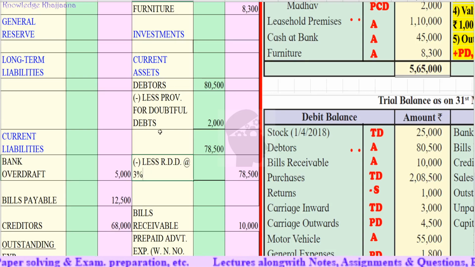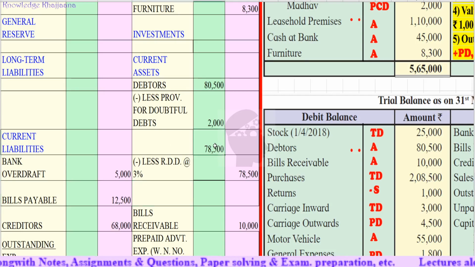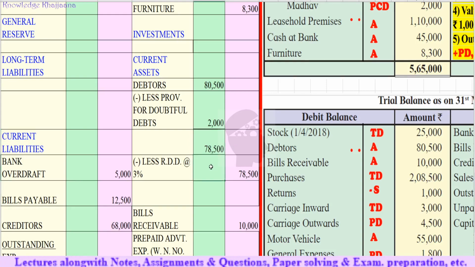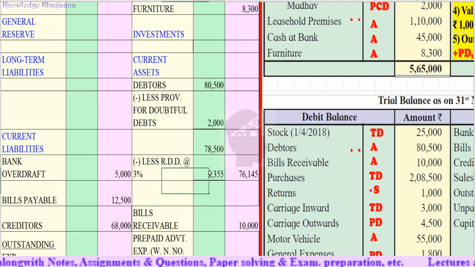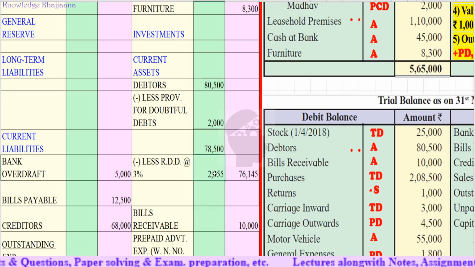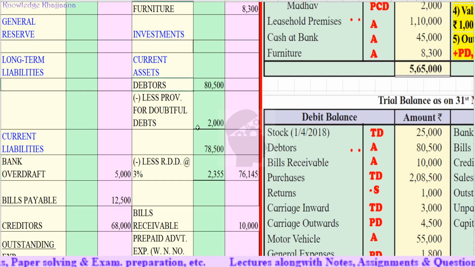How much is 3% on 78,500? Calculate along with me. It becomes 2,355. If we deduct this new reserve from the remaining debtors, the final amount of debtors is rupees 76,145.